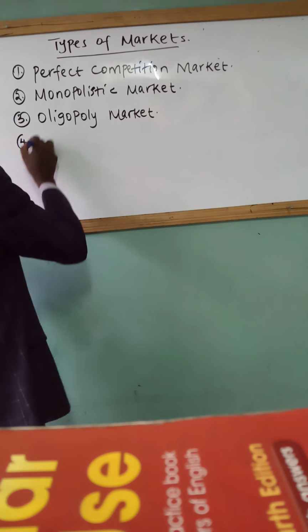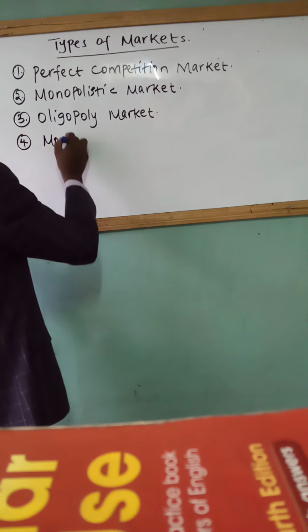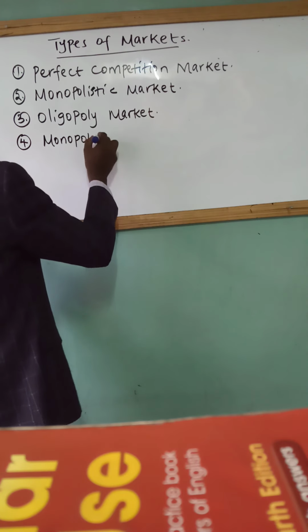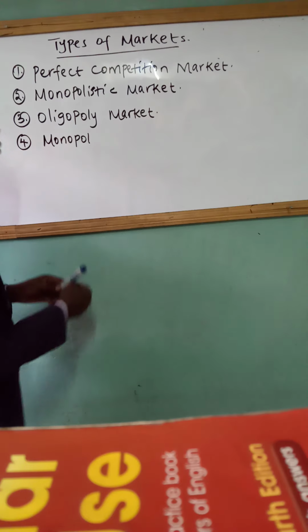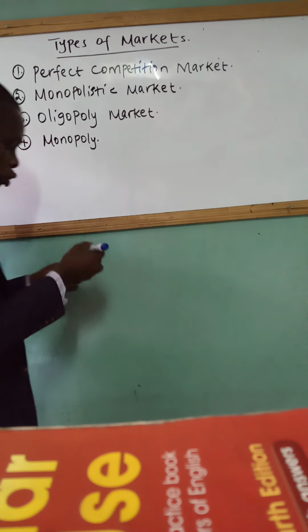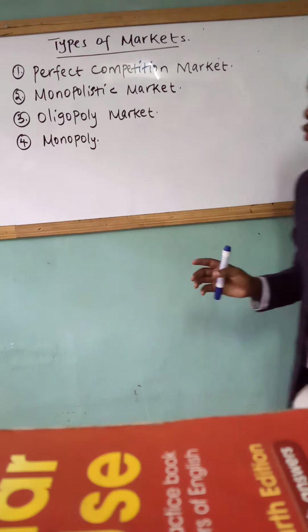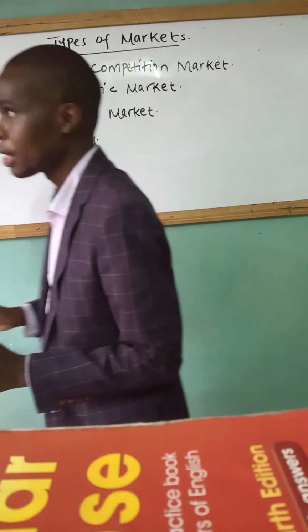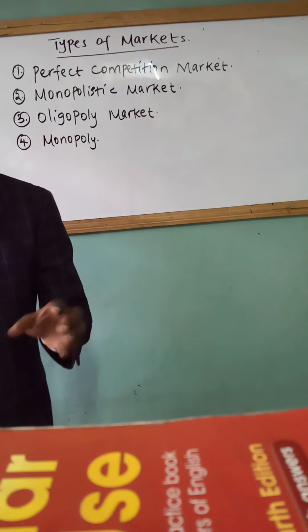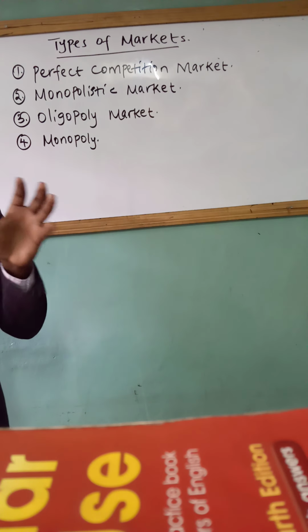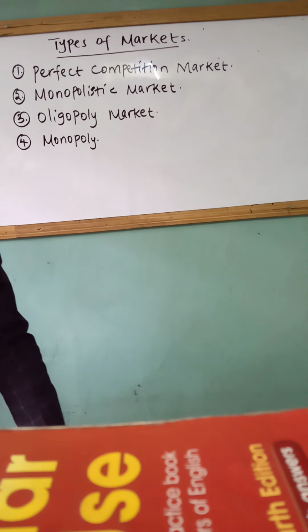Then we have what we call the monopoly market. So these are the 4 types of markets that exist in the world, where traders, buyers and sellers usually trade: perfect competition market, monopolistic market, oligopoly market, and monopoly market.